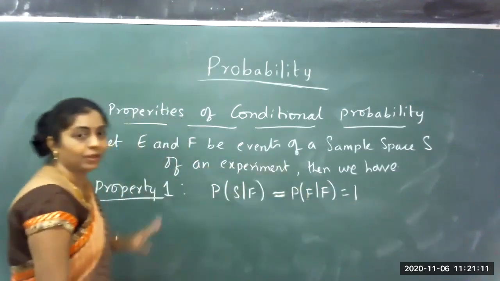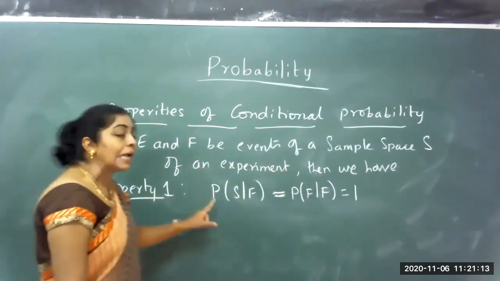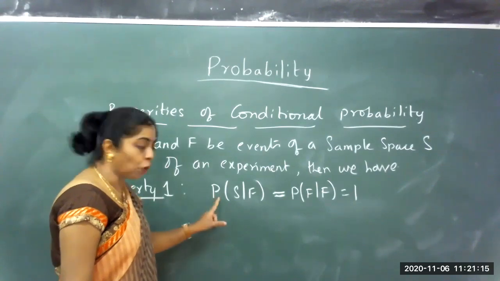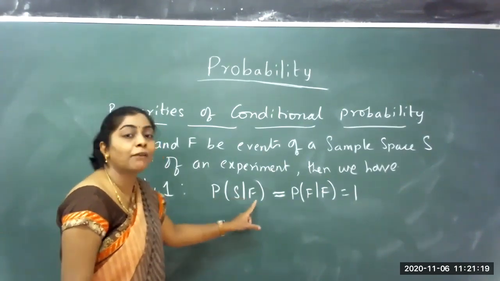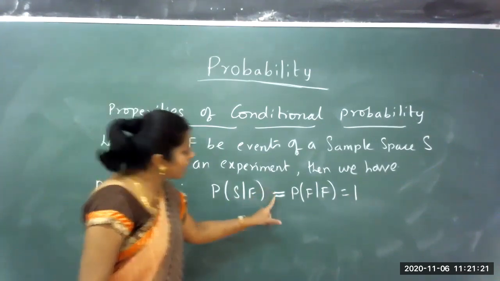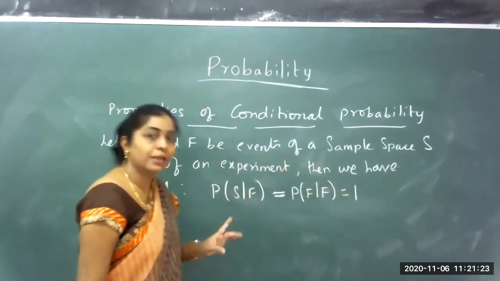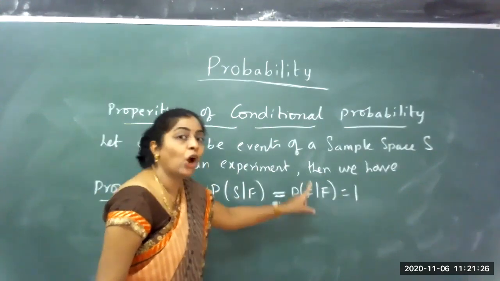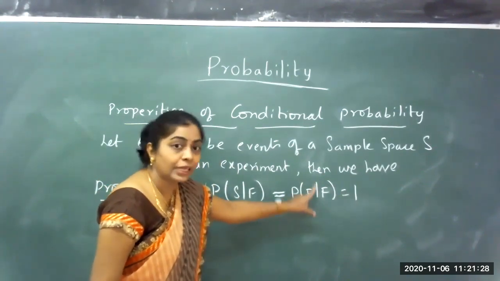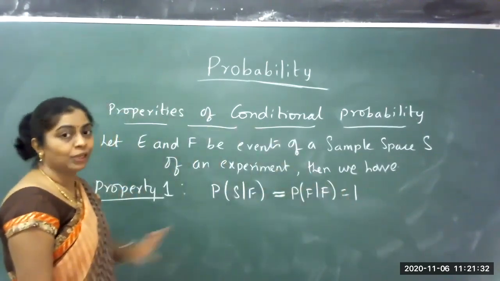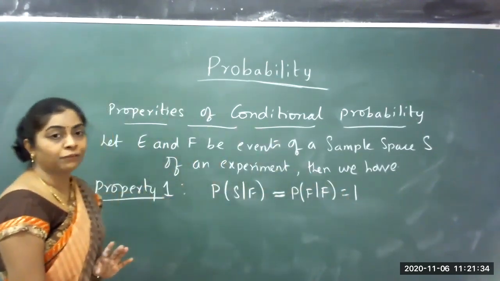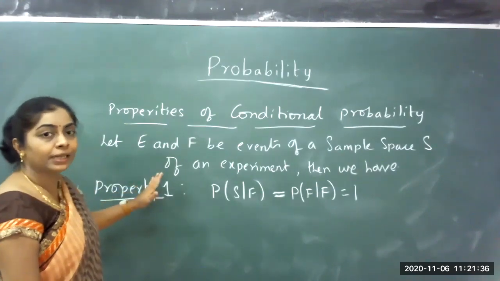Then the first property of conditional probability is: the probability of the sample space S given that F has occurred is equal to 1. Similarly, the probability of event F given that F has occurred is also equal to 1. So these are the two we have to prove. Let me repeat this.